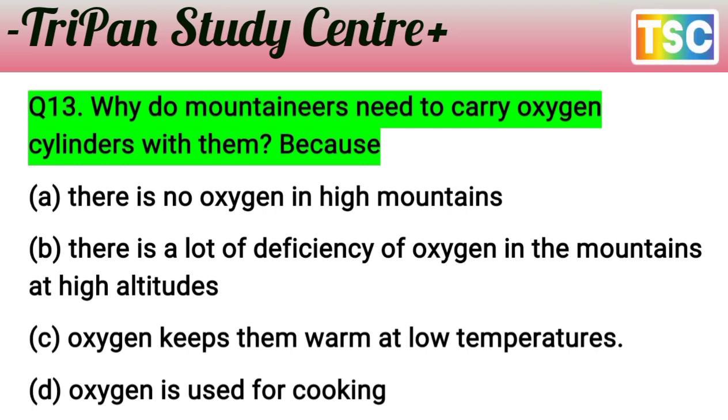The options are: A, there is no oxygen in the high mountain. B, there is a lot of deficiency of oxygen in the mountain at a high altitude. C, oxygen keeps them warm at a low temperature. And D, oxygen is used for cooking.